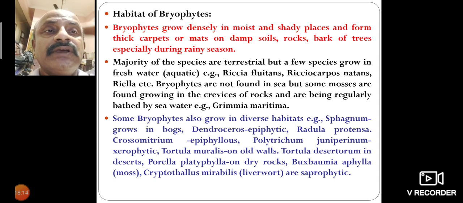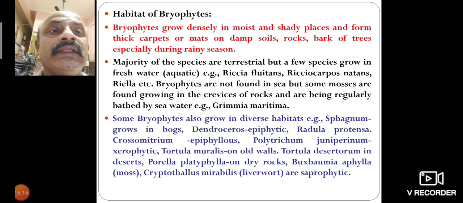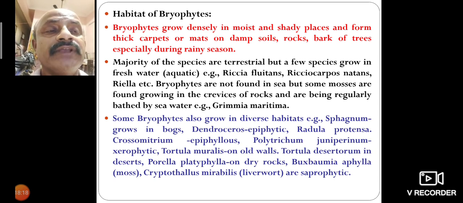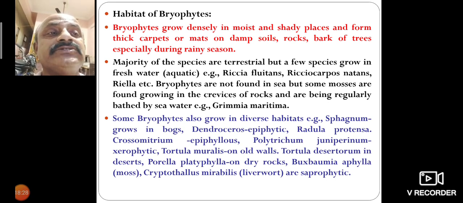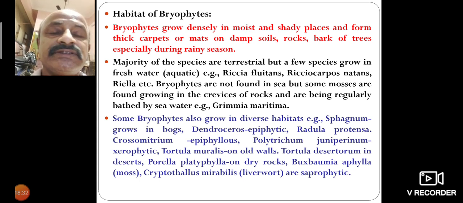Bryophytes grow densely in moist and shady places and form thick carpets or mats on damp soils, rocks and bark of trees, especially during the rainy seasons.